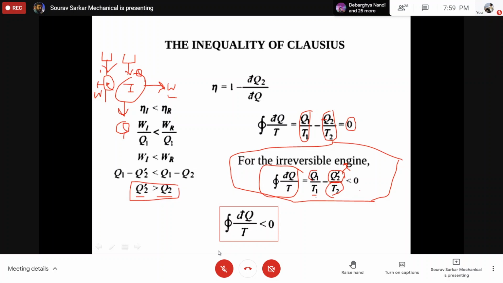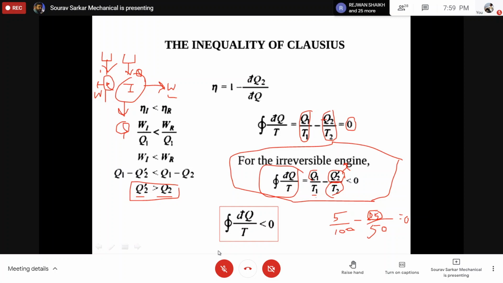Less than 0. It will be less than 0. Suppose previously you have 5 by 100, and 10 by, suppose you have like 2.5 by 50. So this is giving you 0. Now this 2.5 will become 3.5 because it is rejecting more.